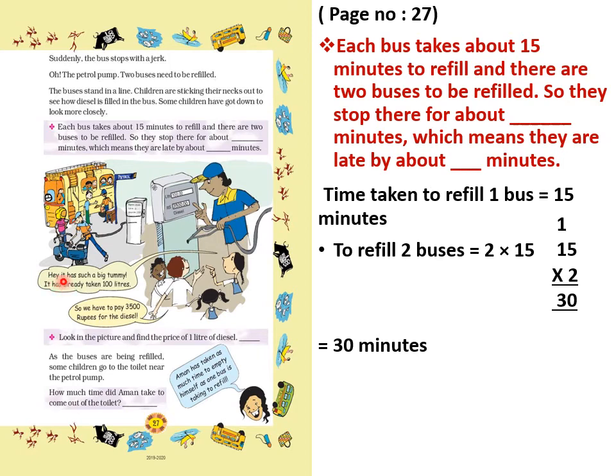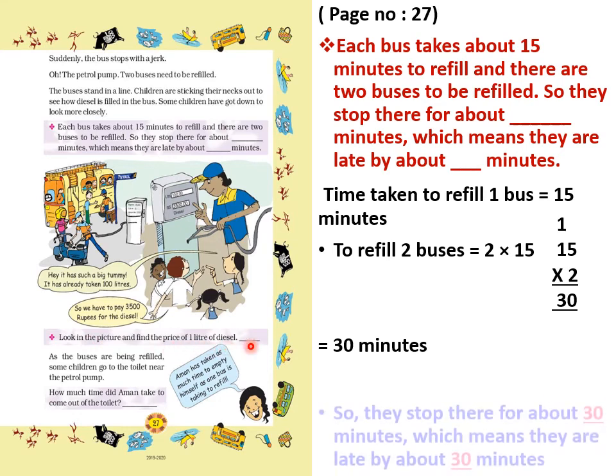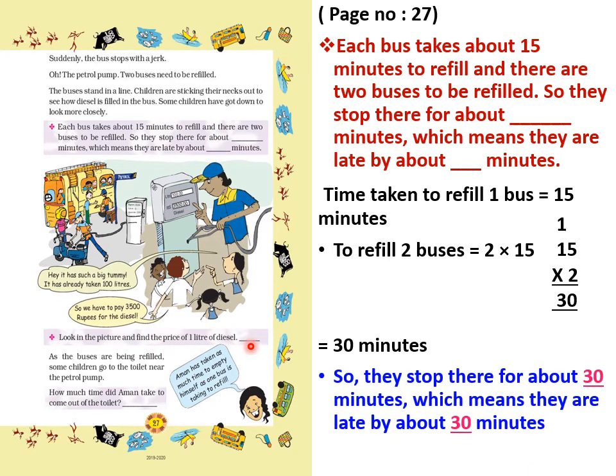Now here a conversation is happening between the children. "Hey, it has such a big tummy. It has already taken 100 liters. So we have to pay 3,500 rupees for the diesel." Look at the picture and find the price of 1 liter of diesel. Now we have to find the price of 1 liter of diesel.